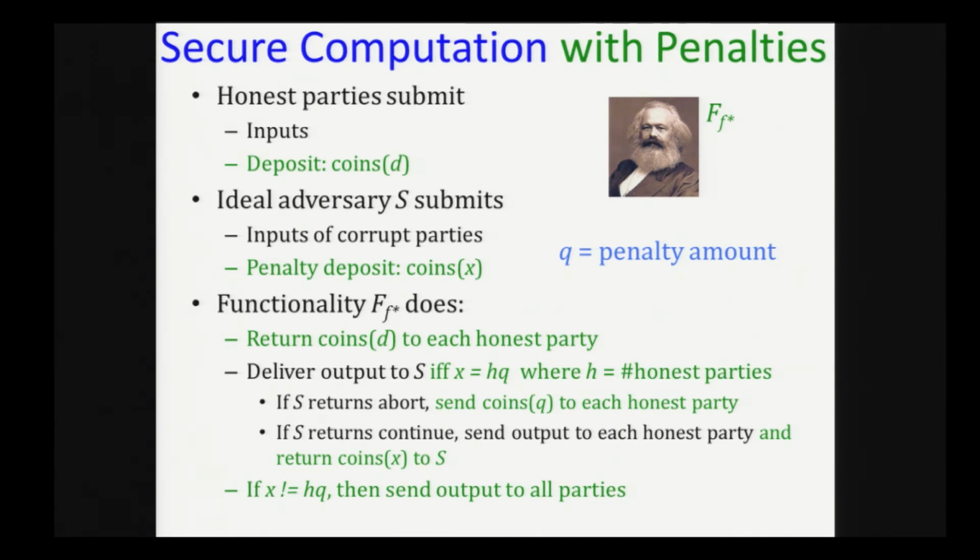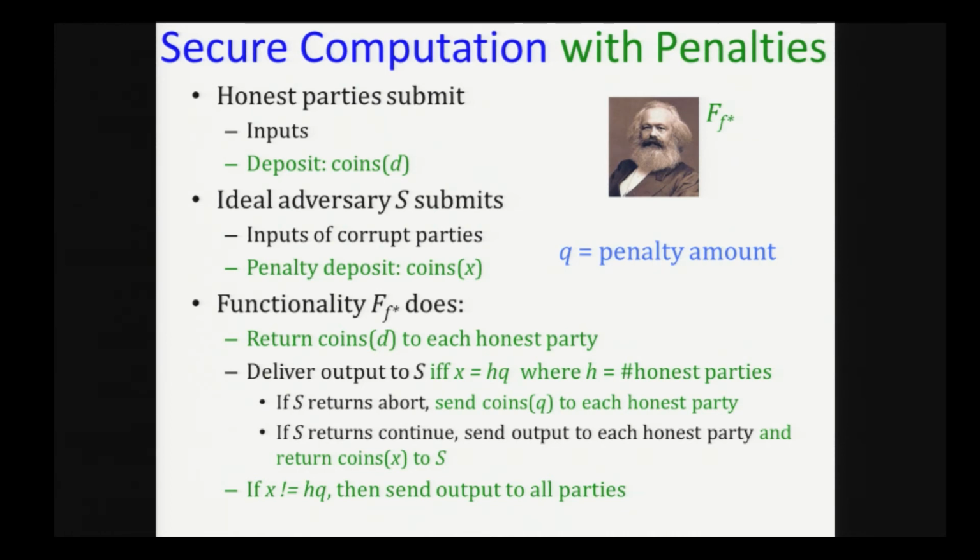Whereas in standard secure computation, the simulator always gets the output first, and then it can choose whether to abort or not. Here, we deliver the output to S only if it deposits a sufficient number of coins. The number of coins it deposits must be sufficient to compensate the honest parties just in case the simulator decides to abort.